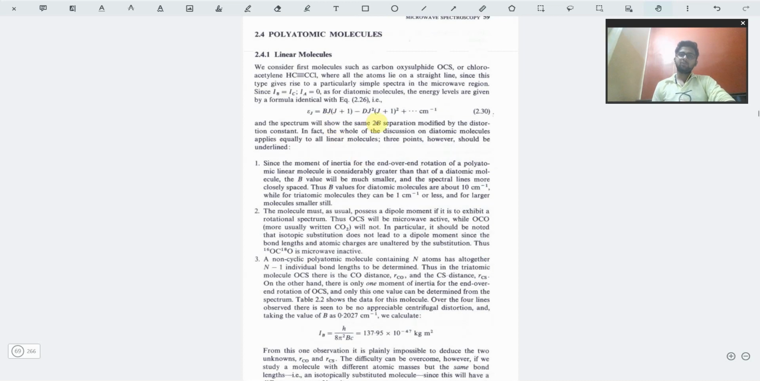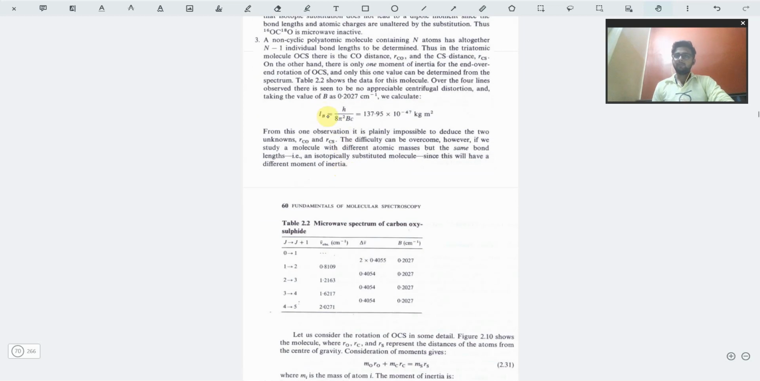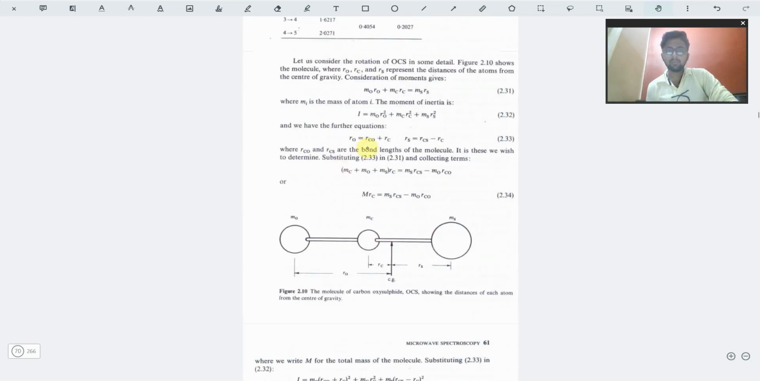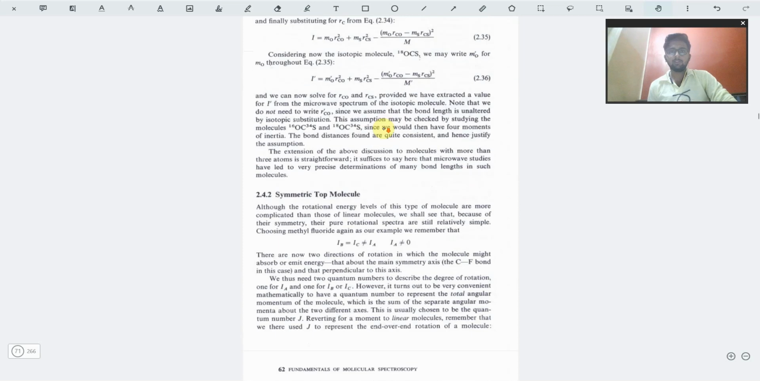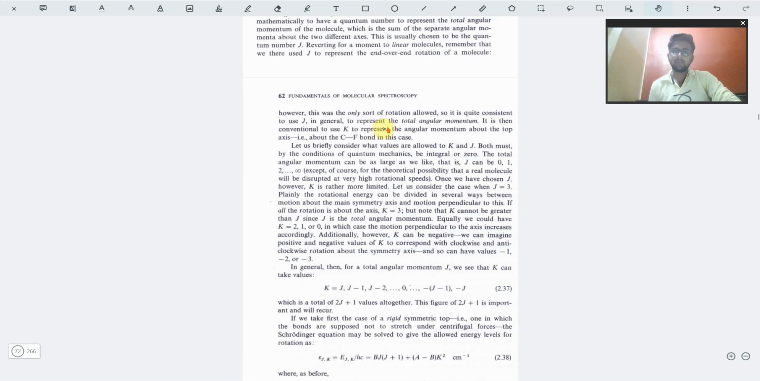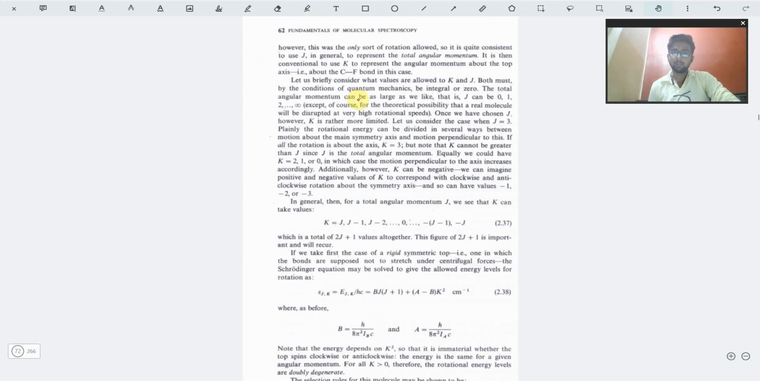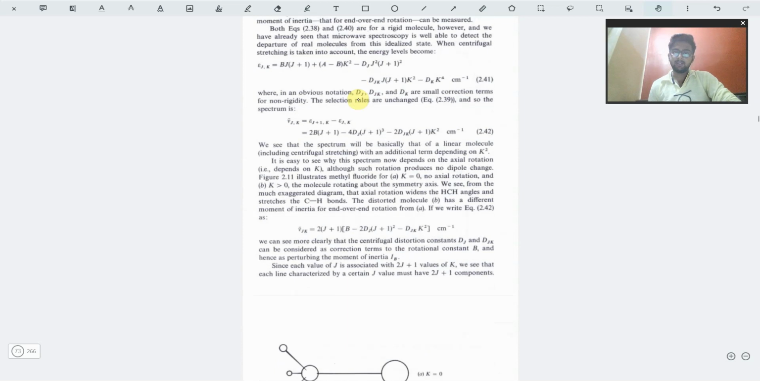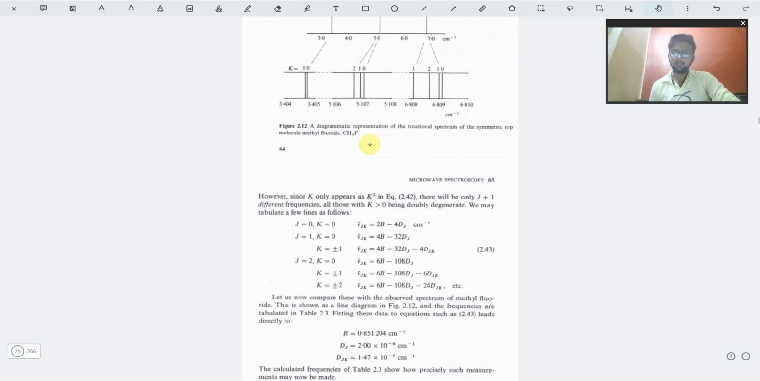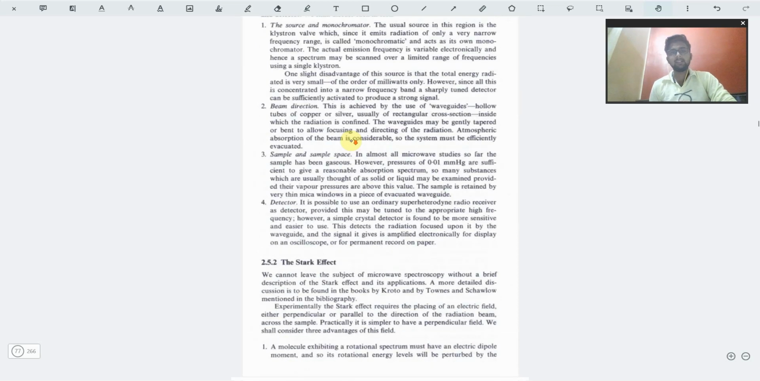For those cases we have the energy level formula. Then we have the formula for moment of inertia. You can see that huge derivations are given. Then the spectroscopy of the symmetric top molecule. We have two types of top, that is prolate and oblate, and those kinds of things are properly explained. Then we have techniques and instrumentation.